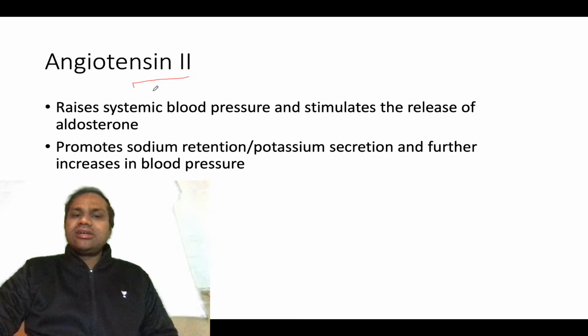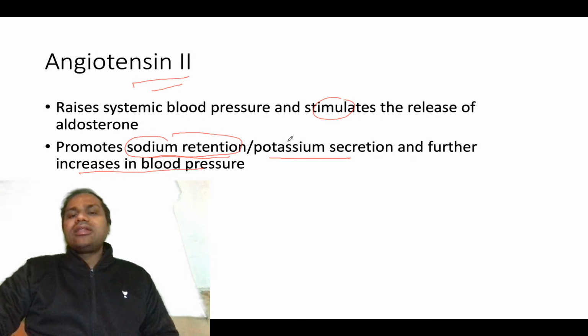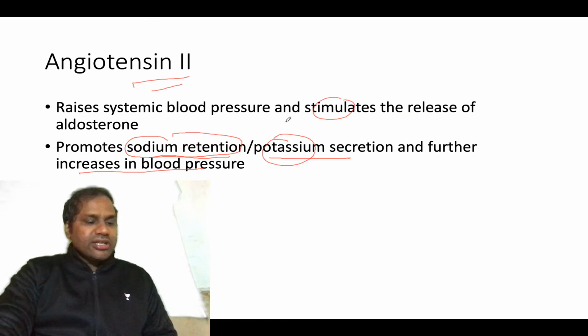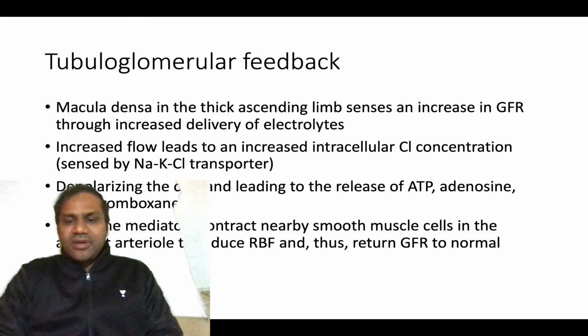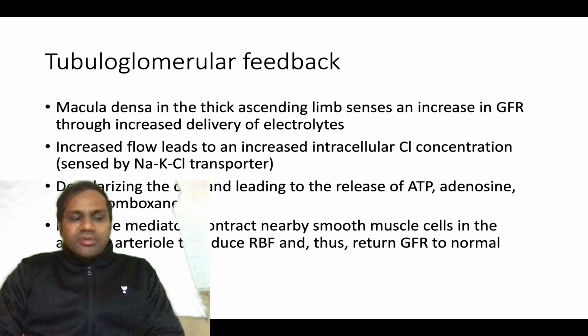Angiotensin 2 causes vasoconstriction, and it will stimulate the release of aldosterone, promote sodium retention, potassium secretion, and further increase in the blood pressure. So they will retain the sodium and increase potassium secretion. Angiotensin 2 will increase potassium secretion, so basically you need to give potassium sparing drugs then.